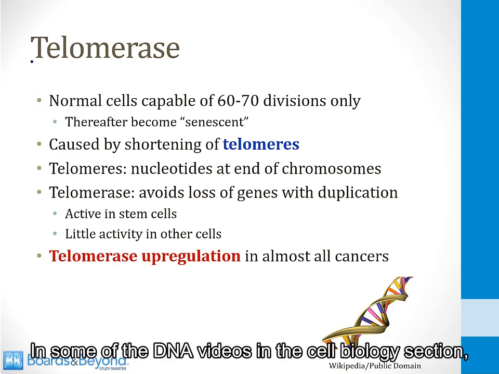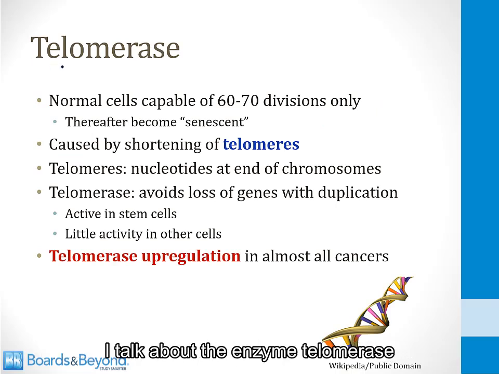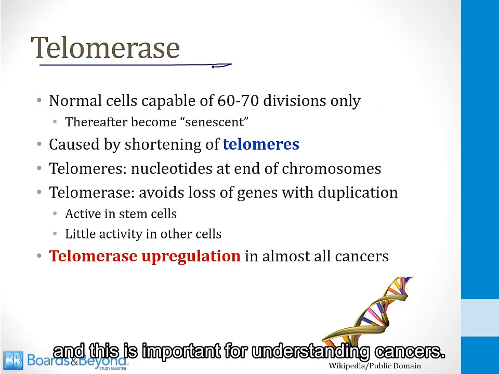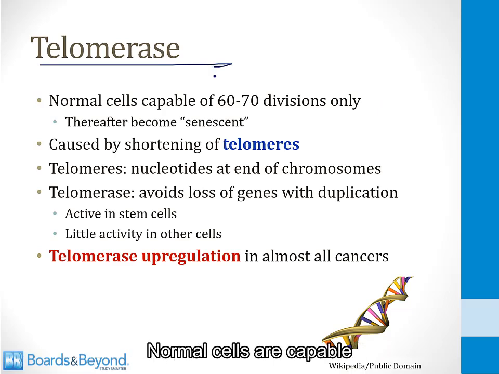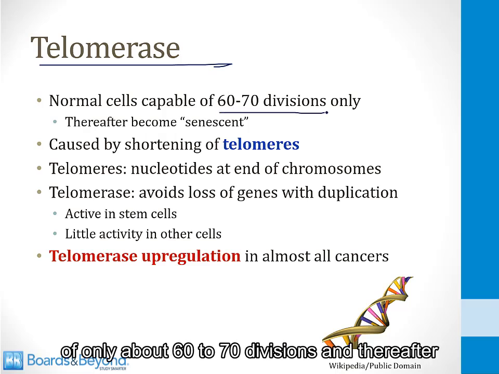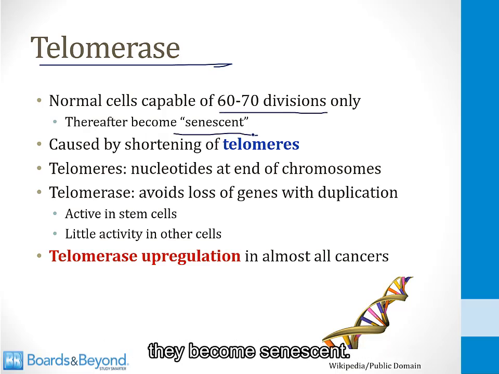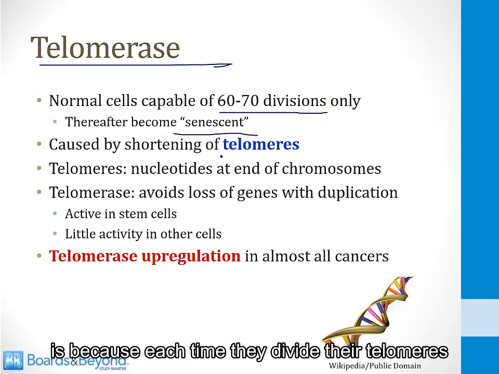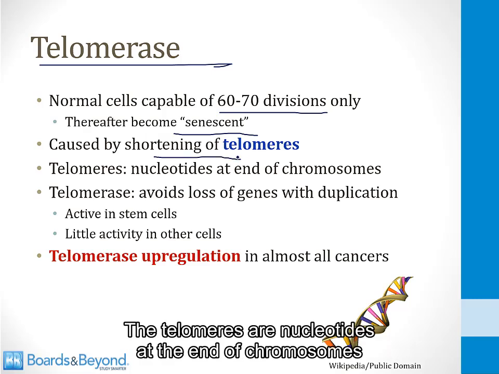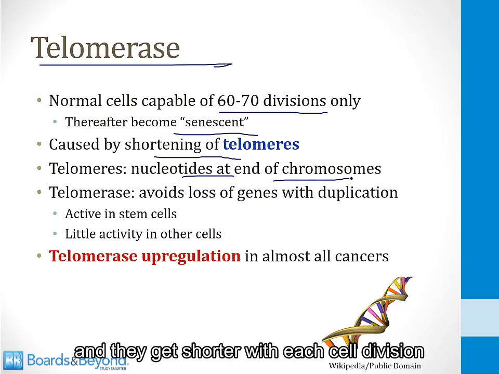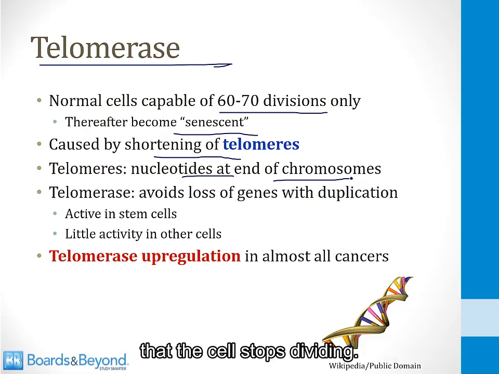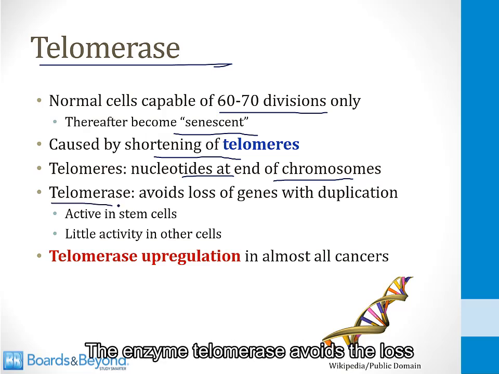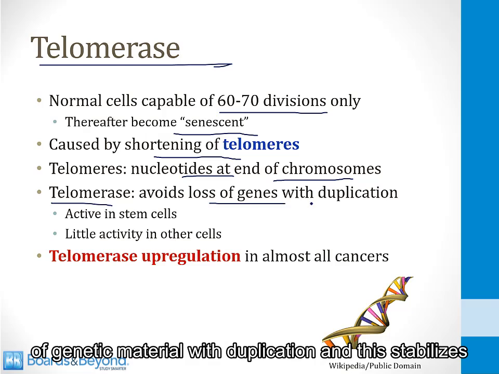In some of the DNA videos in the cell biology section, I talk about the enzyme telomerase, and this is important for understanding cancers. Normal cells are capable of only about 60 to 70 divisions, and thereafter they become senescent. The reason they can only divide this number of times is because each time they divide, their telomeres shorten a little bit. The telomeres are nucleotides at the end of chromosomes, and they get shorter with each cell division, and eventually they become so short that the cell stops dividing. The enzyme telomerase avoids the loss of genetic material with duplication, and this stabilizes the telomeres.